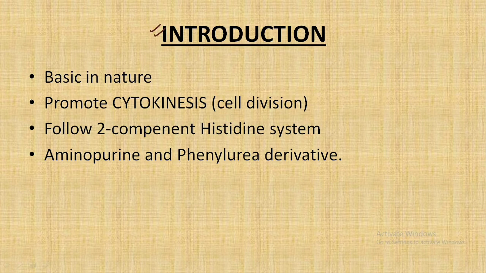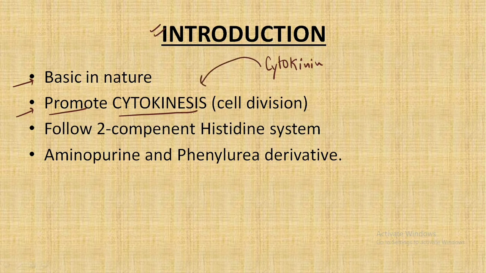So let us first of all have the introduction about the cytokinin plant hormone. The most important point is that it is basic in nature, and the second point is that it promotes cytokinesis. The name of the hormone is cytokinin and it promotes cytokinesis. And what is cytokinesis? Cytokinesis in simple words means cell division. That is, this is the plant hormone that promotes the division of the cells in order to increase their number.